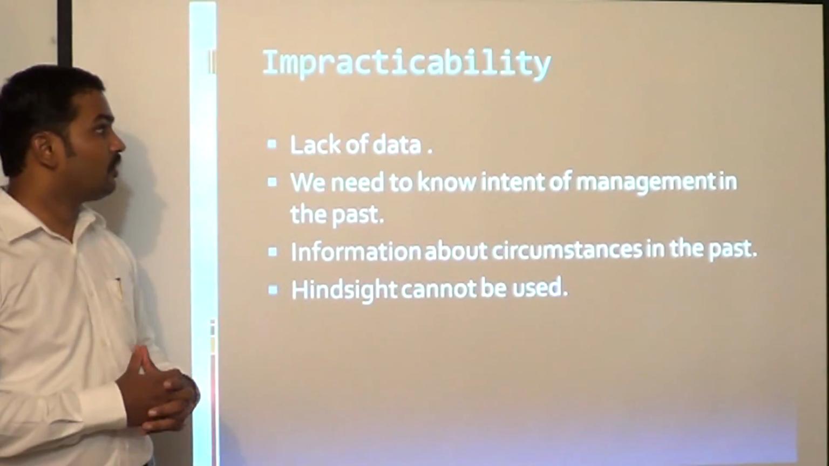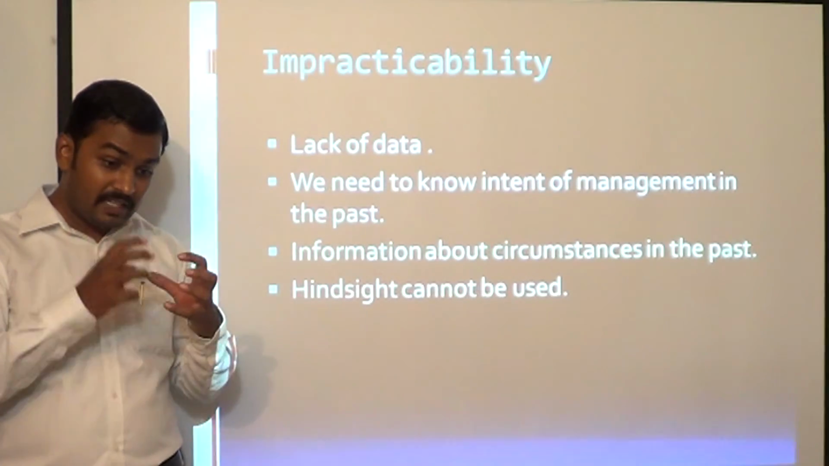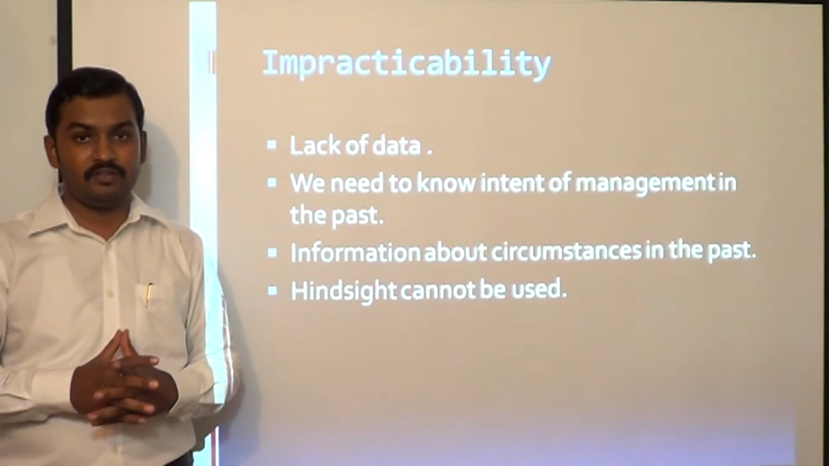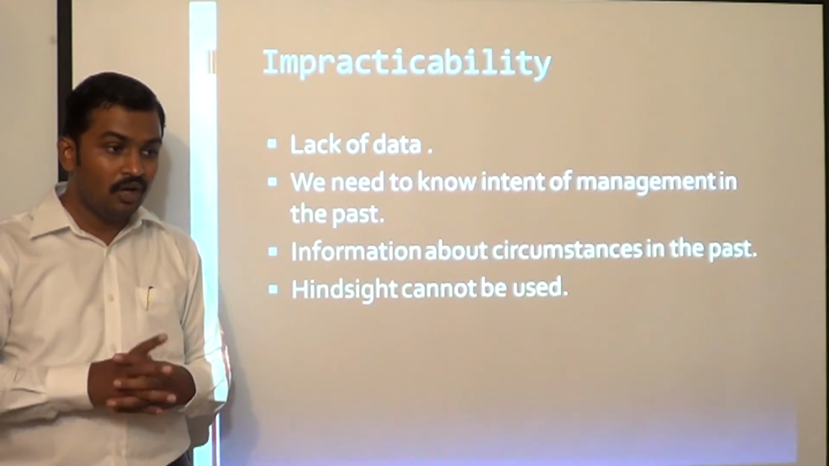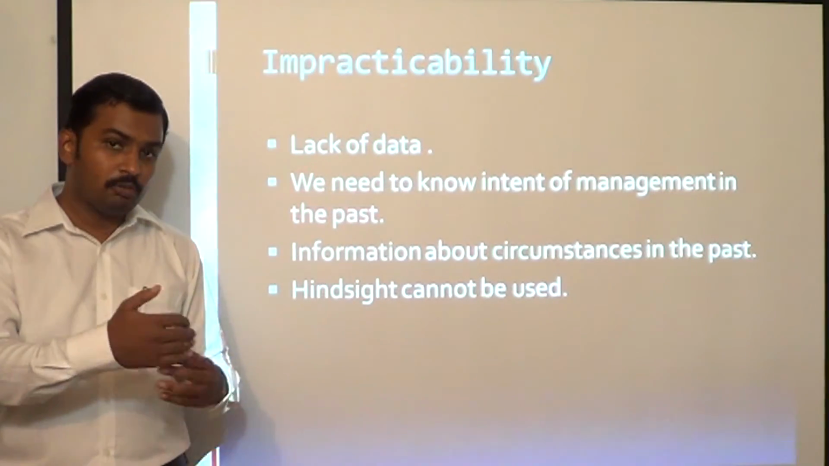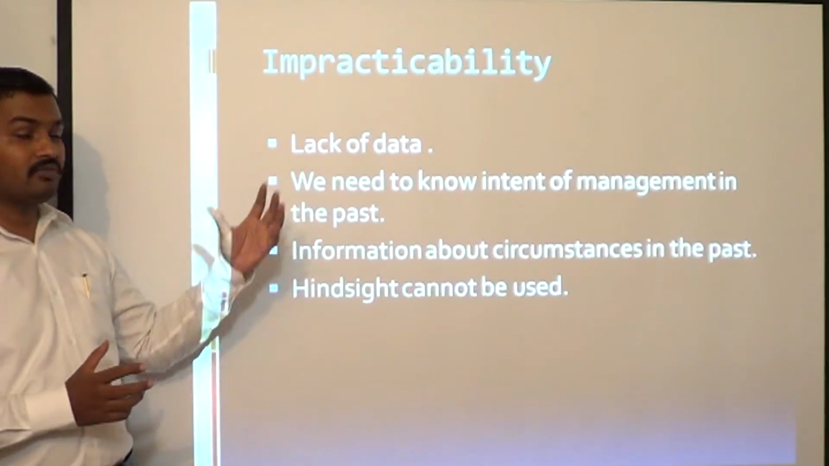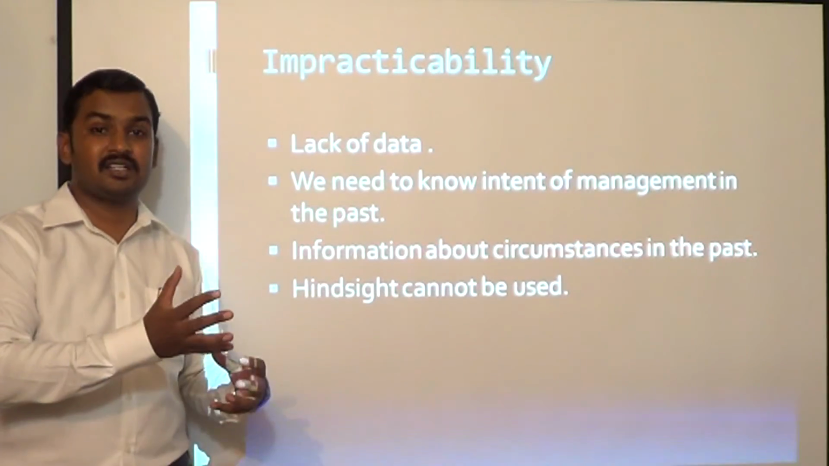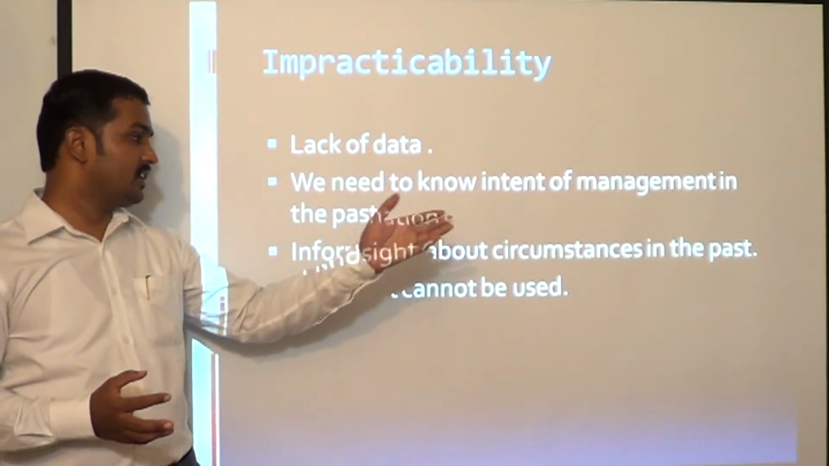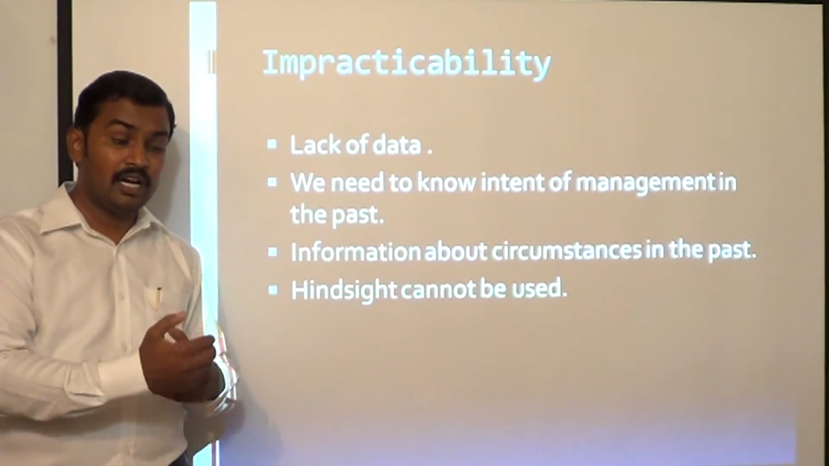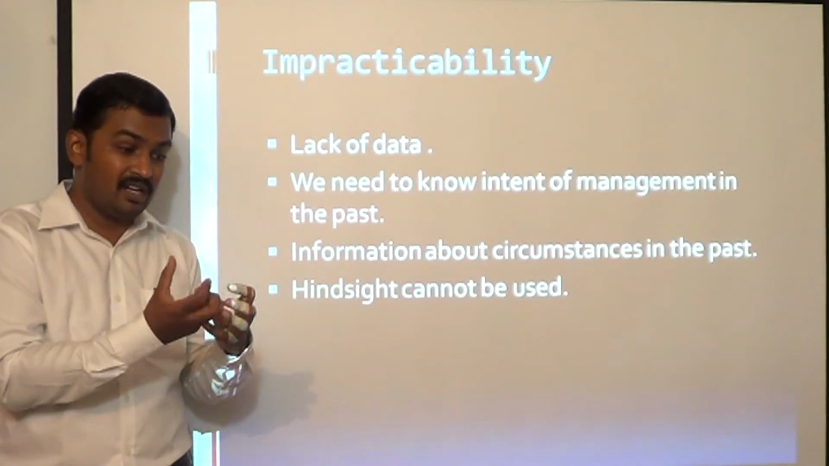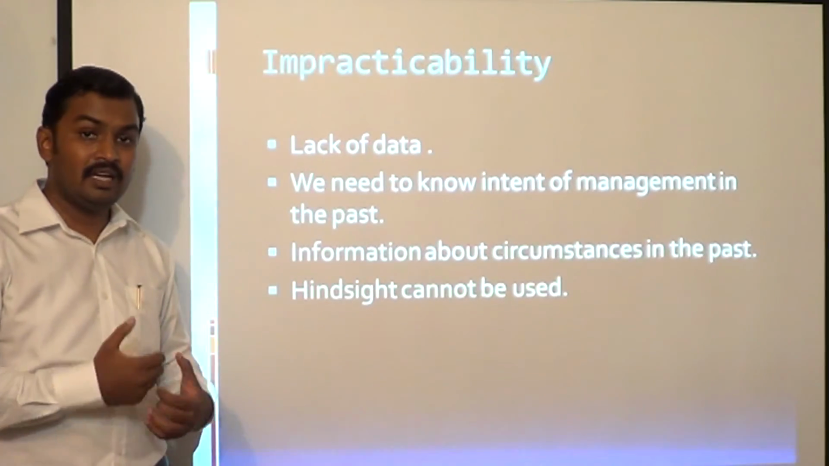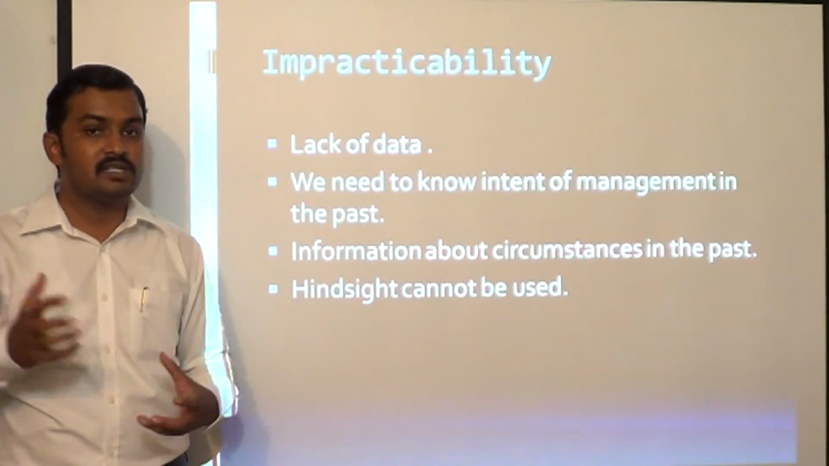Next, impracticability. Now we discussed in a lot of detail. We said if it is impracticable to retrospectively restate financial statements, then you can go for prospective implementation of the change in accounting policy. So when do we consider that it is impracticable to apply an accounting policy retrospectively? Lack of data. Sufficient data has not been recorded in the past to apply a change in accounting policy retrospectively or to correct prior period errors retrospectively. We need to know the intent of management in the past. Sometimes implementation of an accounting policy would require significant estimates to be made. Estimates require the intention of the management in the past, which may not be ascertainable now. Okay. In such cases, it becomes impracticable to apply an accounting policy retrospectively.